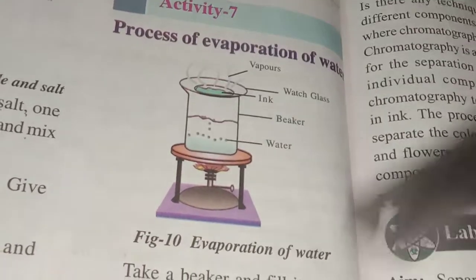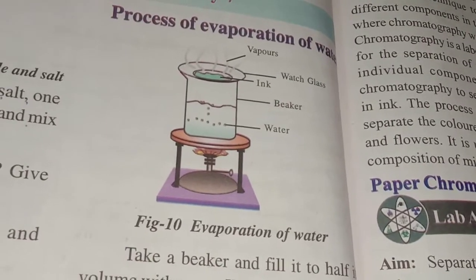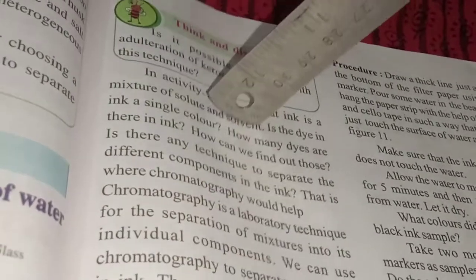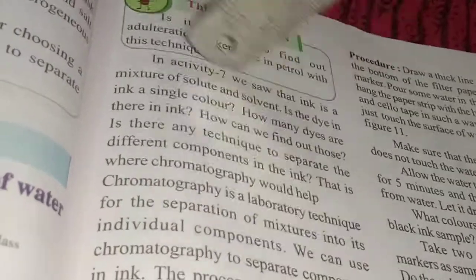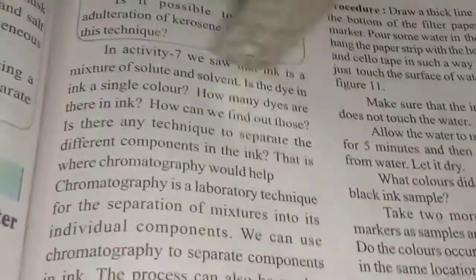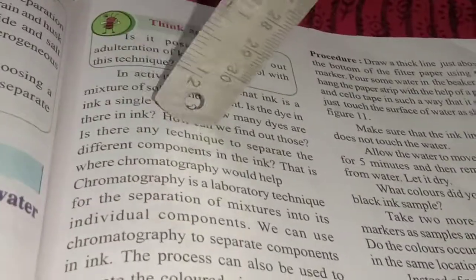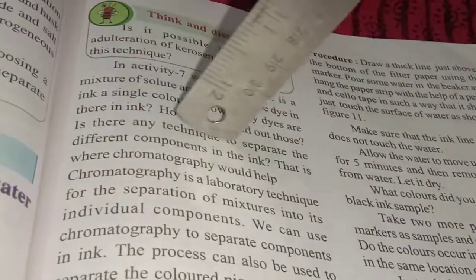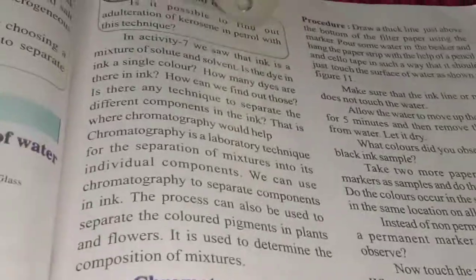So what is meant by chromatography? We saw that ink is a mixture of solute and solvent. What is solute? What is solvent? In the previous video I told you. Is there a dye in the ink? How can we find out? Is there any technique to separate the different components in the ink? That is where chromatography helps. We can separate ink with the help of chromatography.